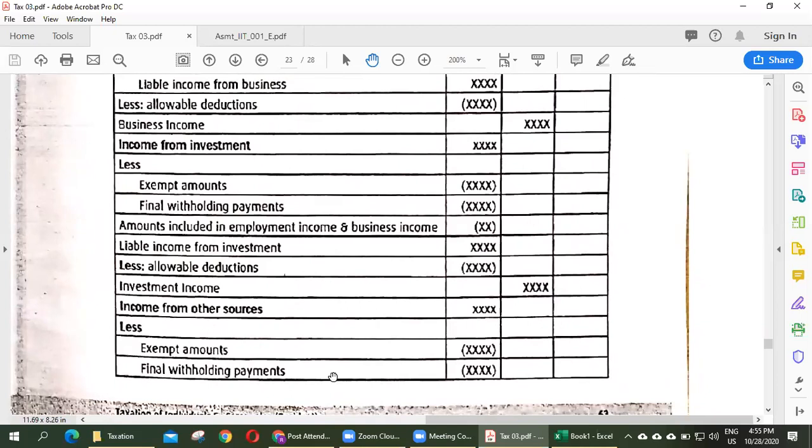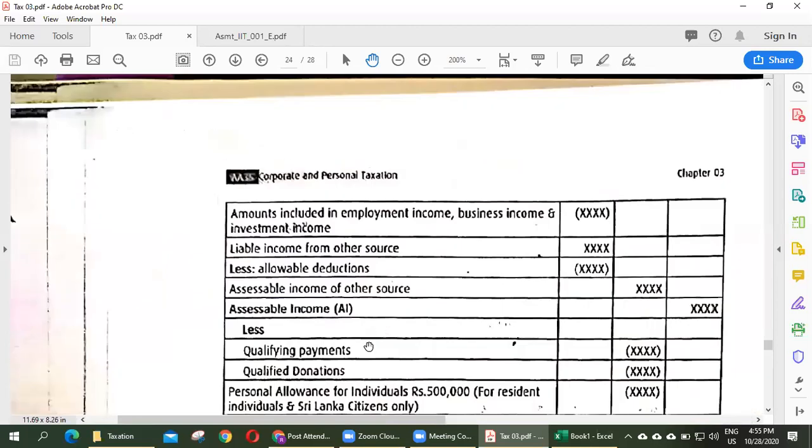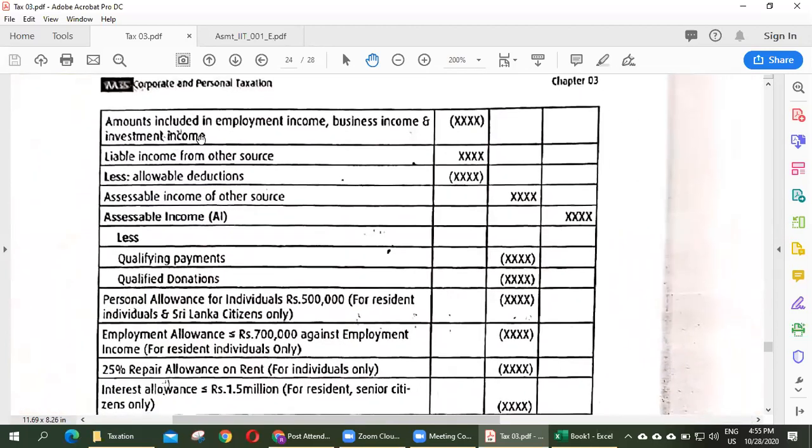Income from other sources, exempt amount, withholding payment, amount included in employment income, business income, or investment income. We have to deduct the liable income from other sources and allowable deductions and get the assessable income of other sources. Finally, we will get assessable income.